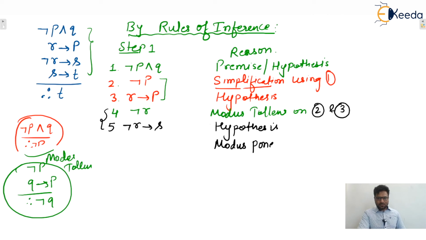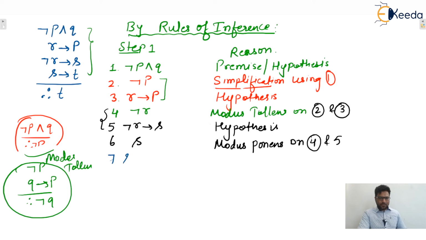Modus ponens on the fourth and fifth. So what will be the conclusion? We can conclude as here. That was the structure of modus ponens. So we applied modus ponens on the fourth and fifth, then the conclusion will be the sixth only.